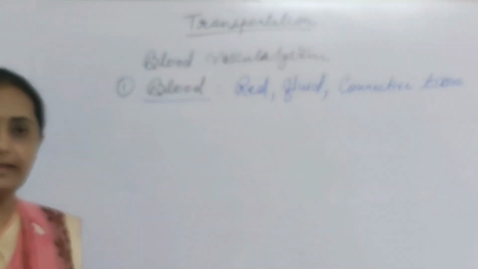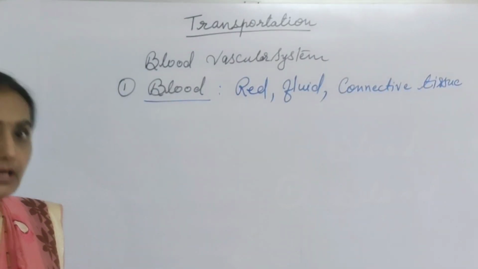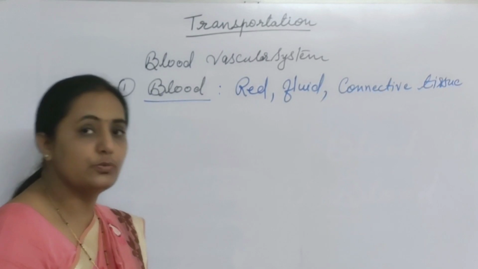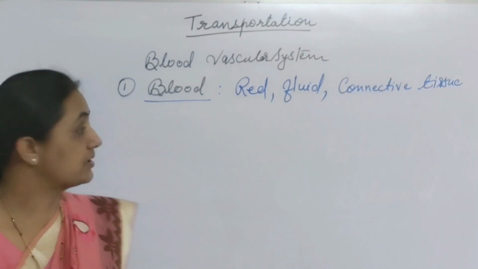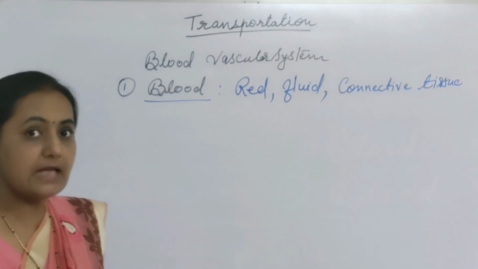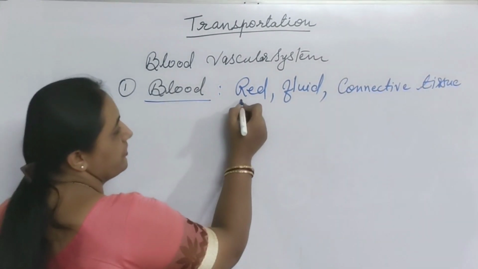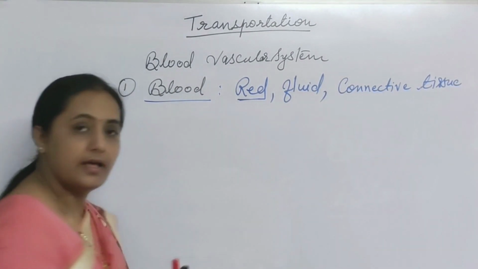Blood is red because of the presence of the pigment hemoglobin. We discussed hemoglobin in the last class during the respiratory system, the iron pigment. Because of hemoglobin, blood appears red in color.